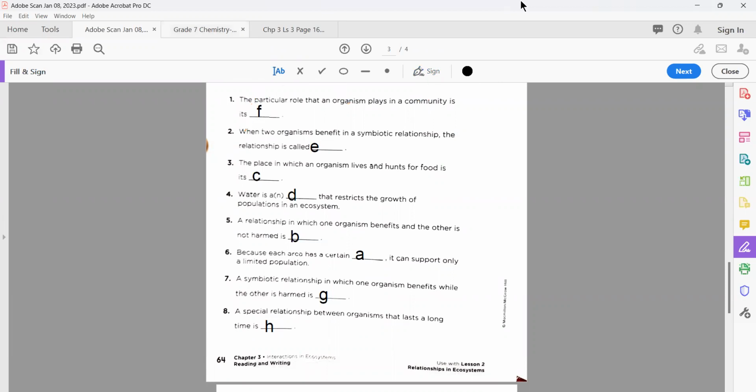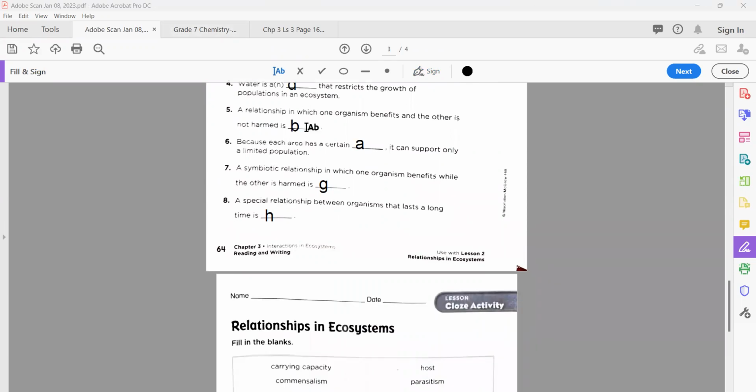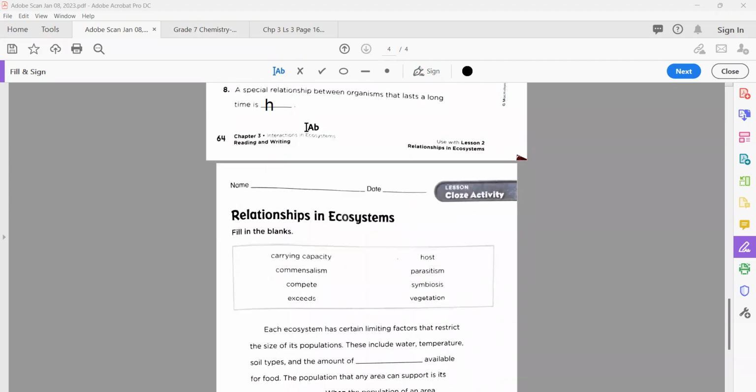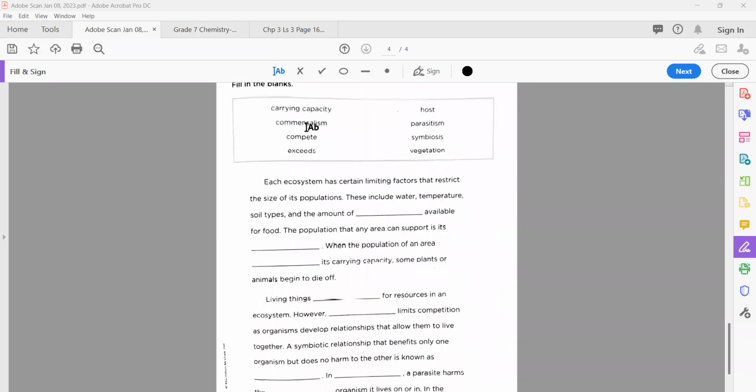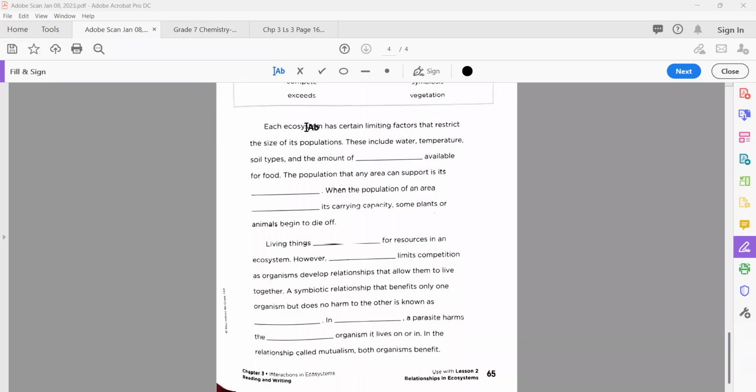Now let's move to the next page. No problem, we can do it. Don't worry about the time, just focus on the lesson and try to find the correct one. Here also we have the options, okay? So let's see the first one. Again, the same question, but the statement is changed a little bit, okay?